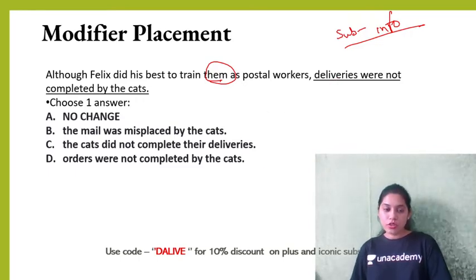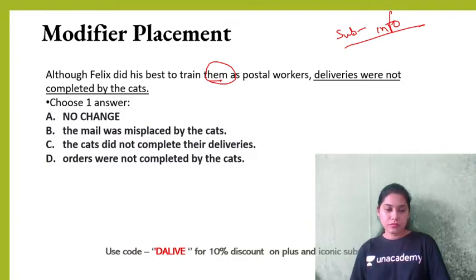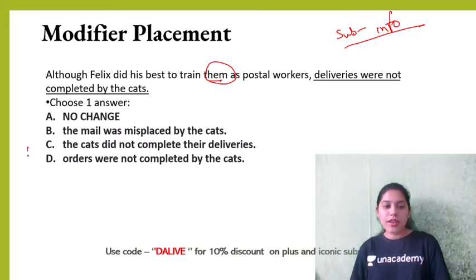So figure out your answer and I'll let you know the answer in next 5 seconds. Right, so he trained cats. He cannot train deliveries, mail or orders.